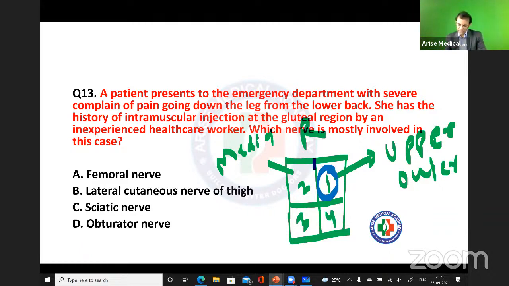Now see what is happening here, in the upper outer part of the buttock. You can see the gluteus maximus and also the gluteus medius. Now tell me which one is safe, gluteus maximus or medius?